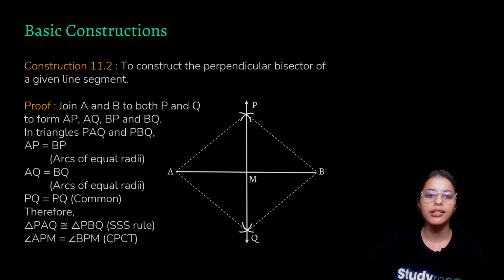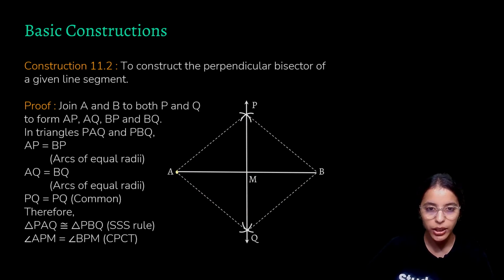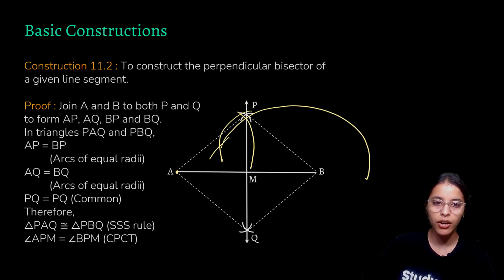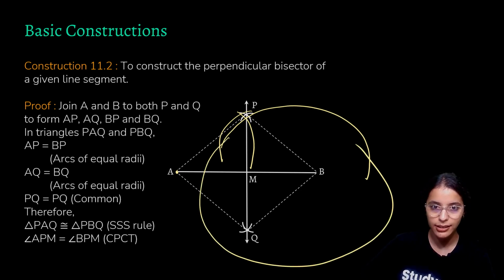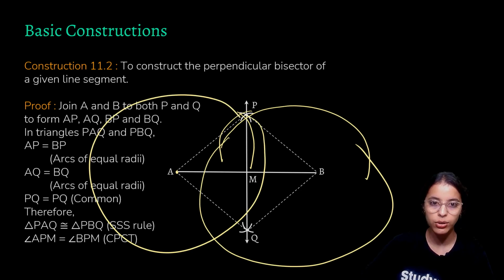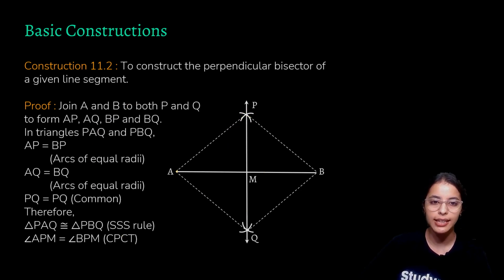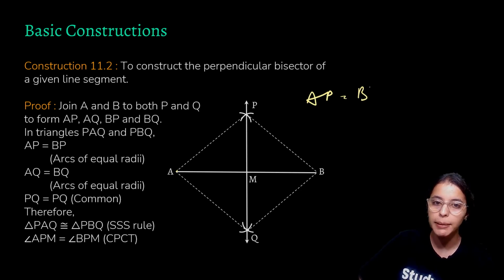In these two triangles, AP would be equal to BP, and this is because we have not changed the radius of the compass, and we have put it over here and drawn an arc. These arcs are of the same radius, and the circles that make up these arcs are also of the same radius, and hence we can say that these two are actually radii of circles that have the same radius. So AP and BP are equal. AP would be equal to BP.